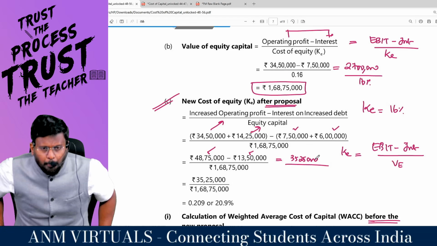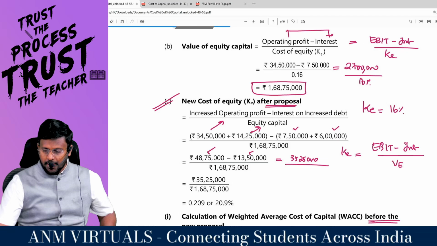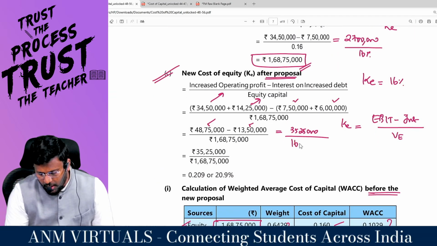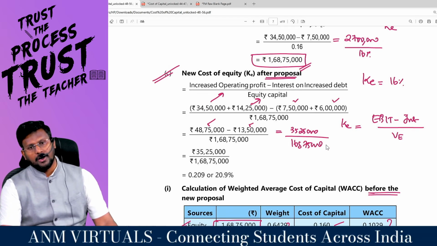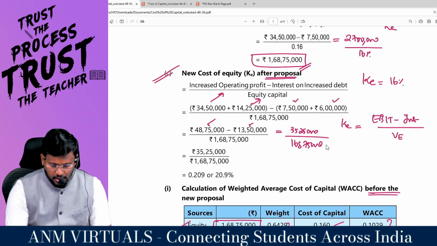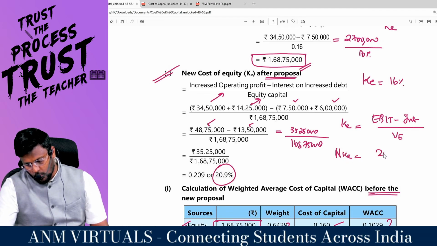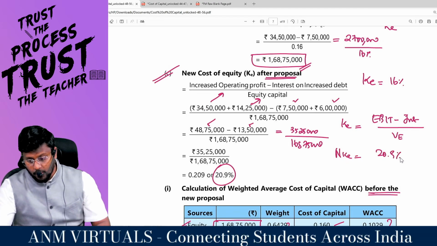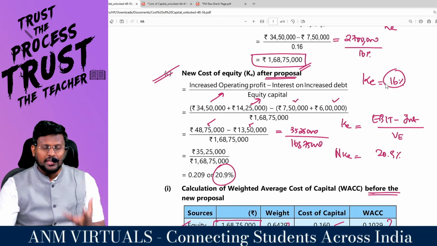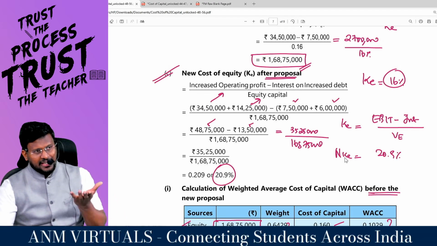You tell me, have you pumped new equity into the capital structure? No, sir. So the value of equity will not change. Value of equity will be the same. We have already calculated the value of equity capital, 1,68,75,000. So 35,25,000 divided by 1,68,75,000 into 100 means 20.9% is the new KE. So new KE is equal to 20.9%. But they have given the old KE as 16%. The question arises, why, sir, is KE increasing? Because you are injecting more and more debt, the fear of the equity shareholder increases, so KE increases.